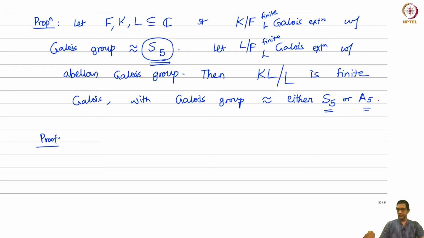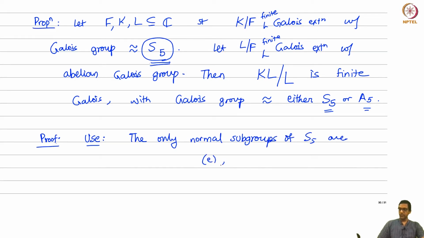Okay, and let me just say the proof is the exact same argument. We just have to use the following important property of S5, that it's almost simple. The only normal subgroups of S5 are, in addition to the identity and S5, one additional one which is A5.